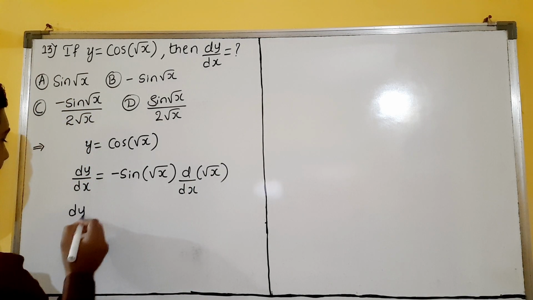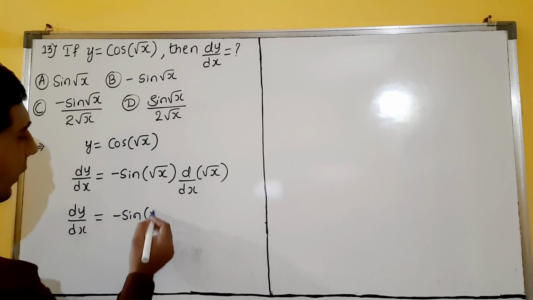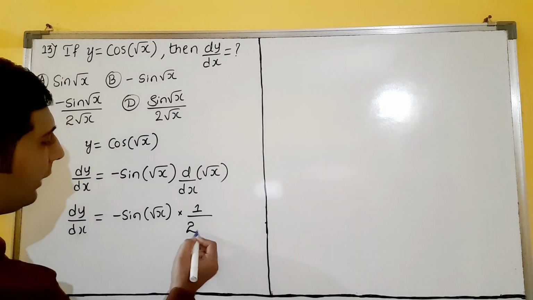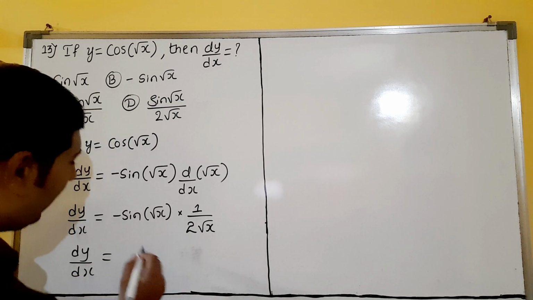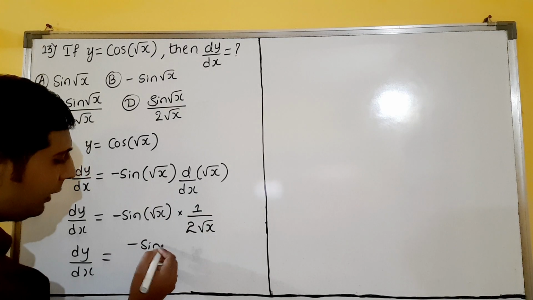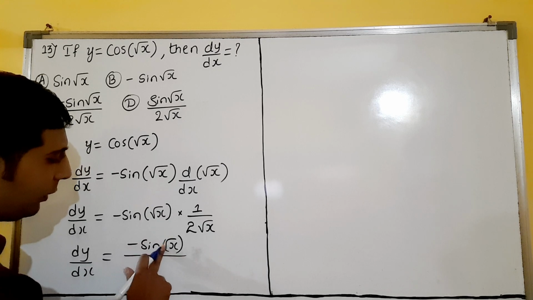Derivative of root x, everyone knows this. Derivative of root x is 1 by 2 root x, dear students. Therefore dy by dx will become: see here, minus sin root x into 1 is minus sin root x divided by, this is root x, don't get confused.